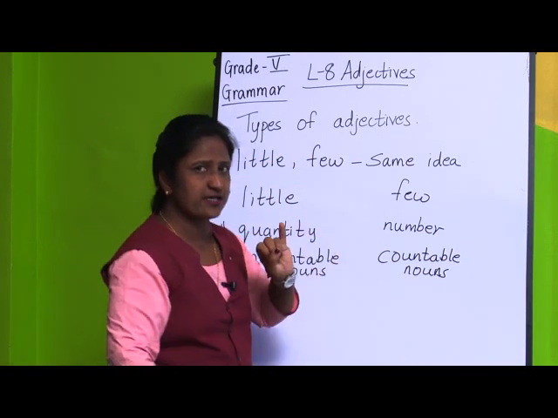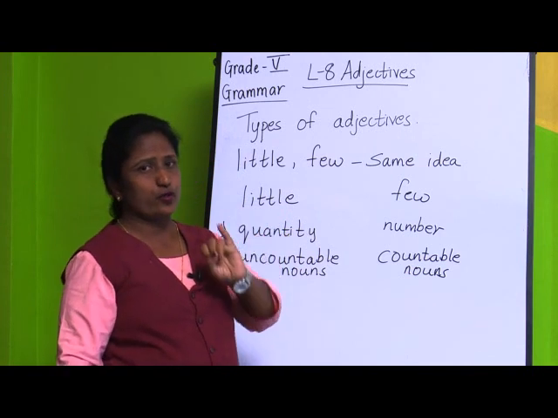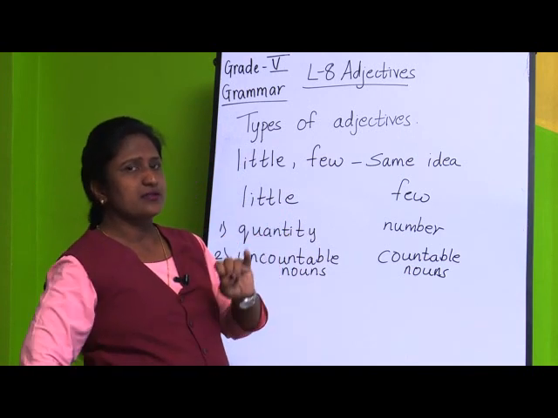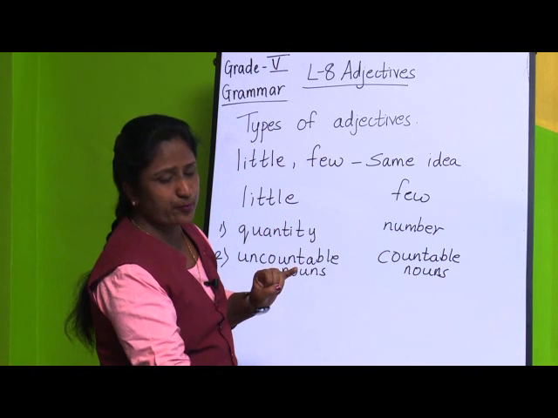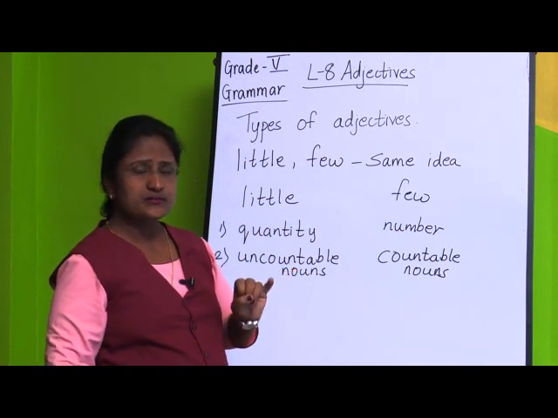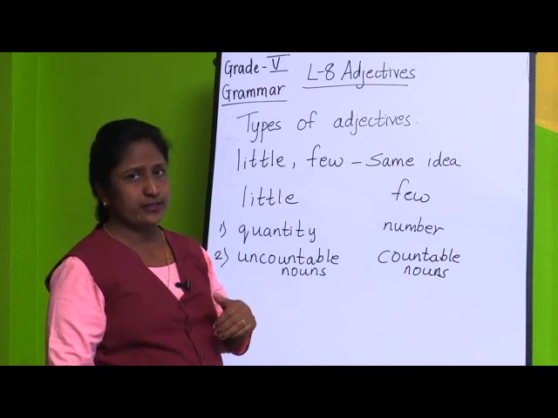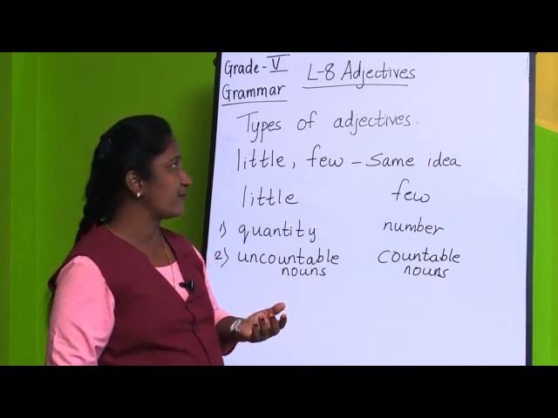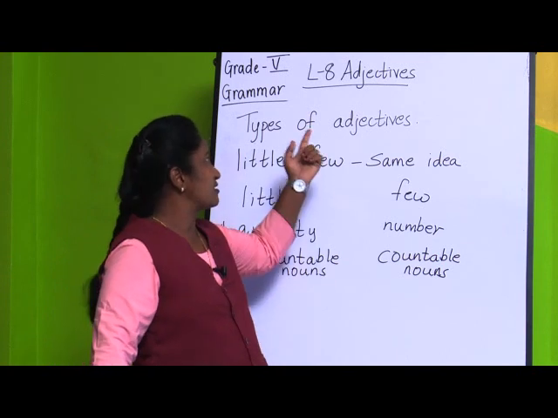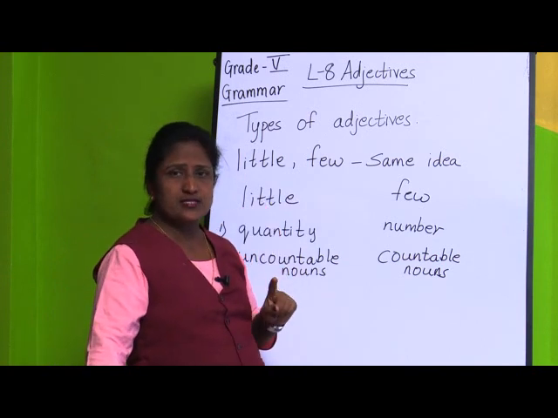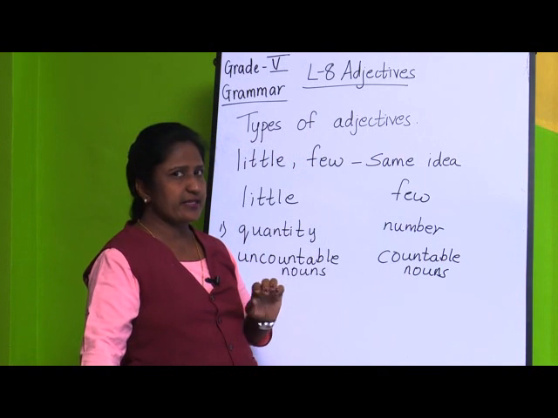First what we have seen in adjectives of quantity and adjectives of number: what I have told about adjectives of quantity, there we have to ask the question how much, and we will be getting the answer for that. Then in the third type, adjectives of number, if you ask the question how many, you will be getting the exact number.